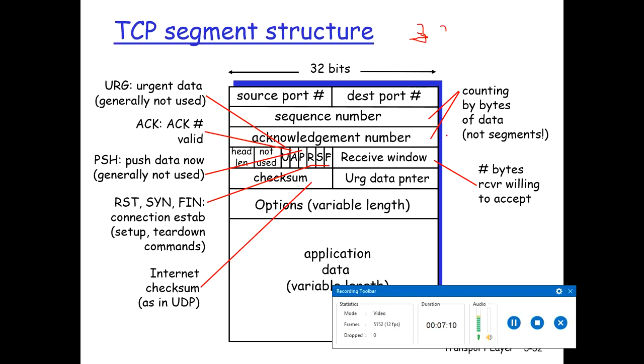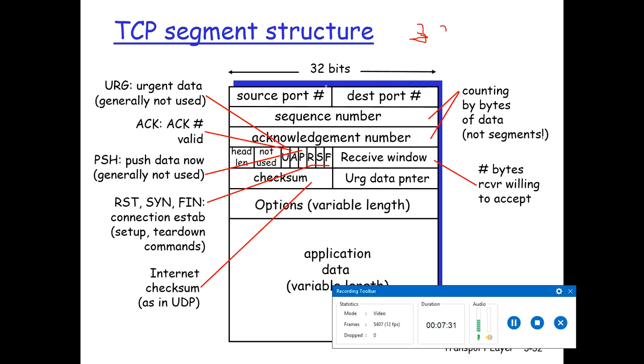Some fields are similar to the UDP segment or UDP datagram. Okay, so let's talk about source port and destination port.